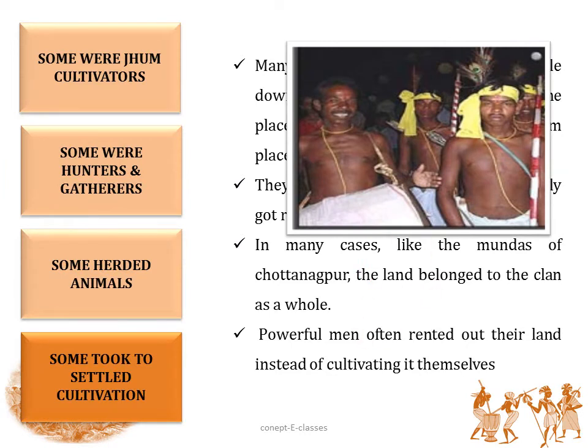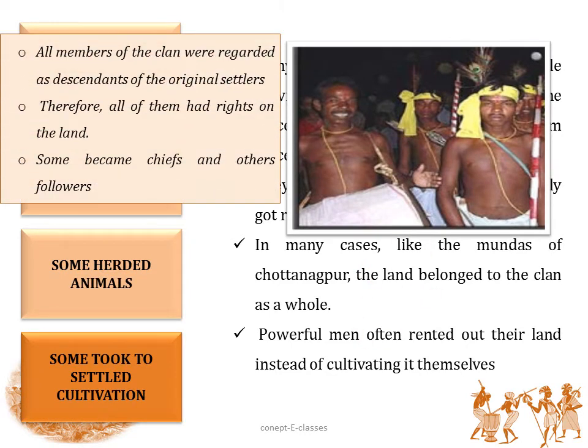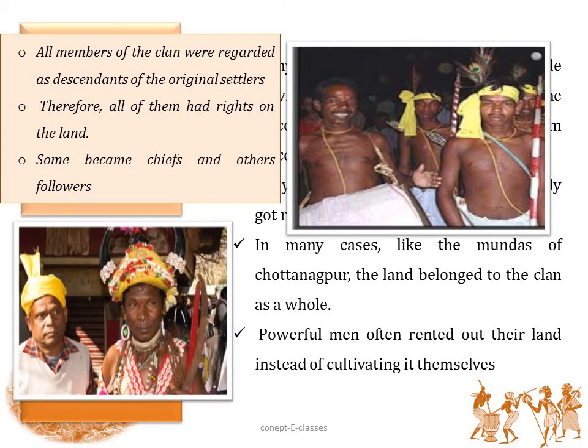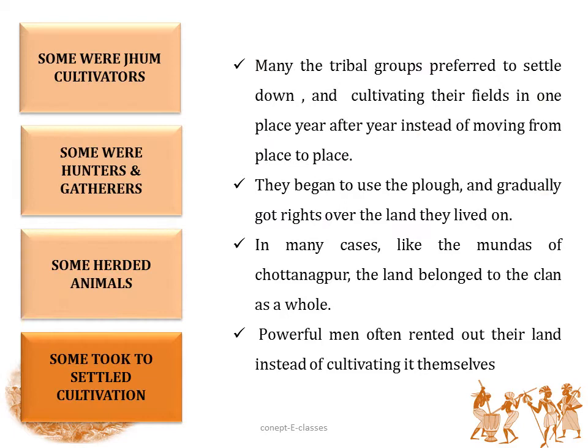The land belonged to the clan as a whole. All the members of the clan regarded themselves as the descendants of the original settlers. Therefore, all of them had rights on the land, and very often the people within the clan became chiefs and the others the followers. Now, powerful men often rented out their land instead of cultivating it themselves.